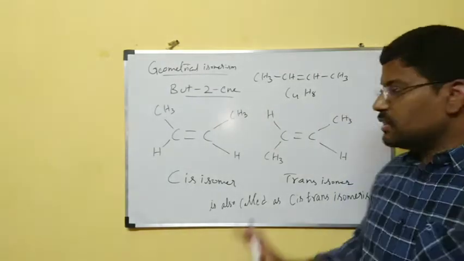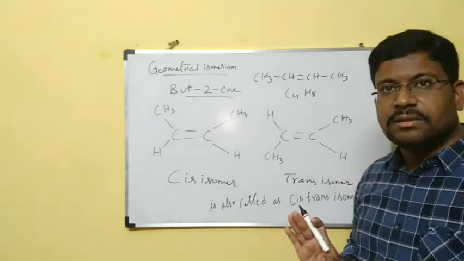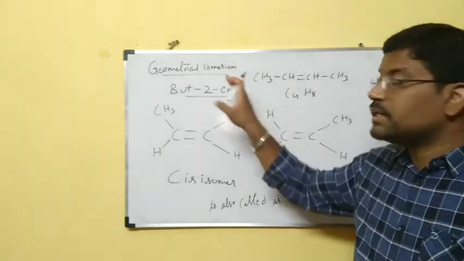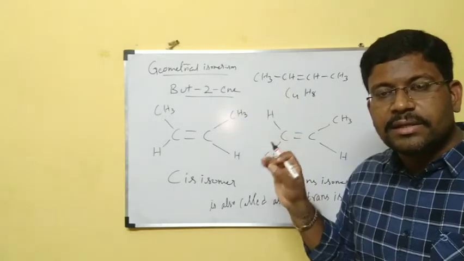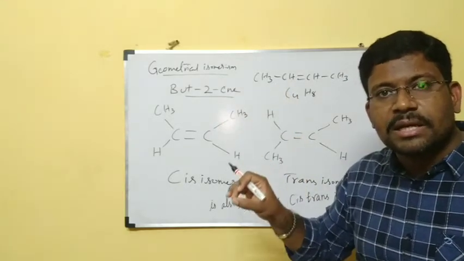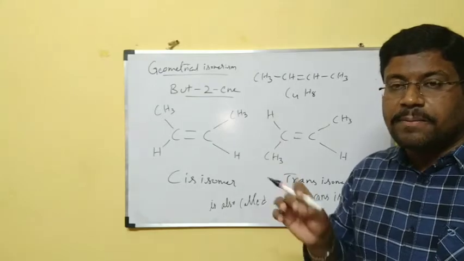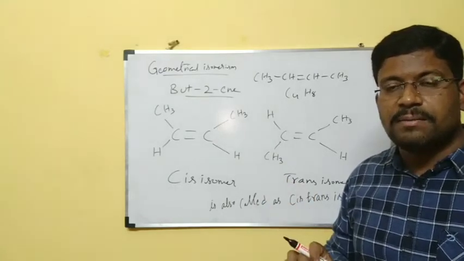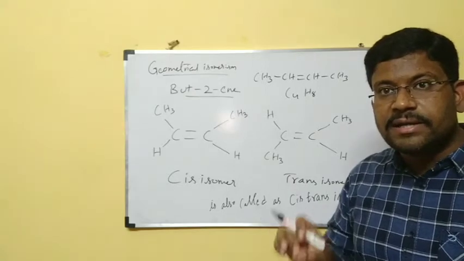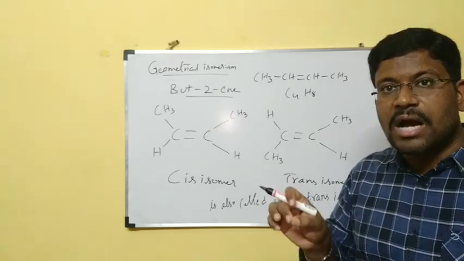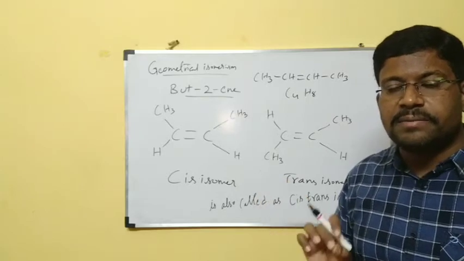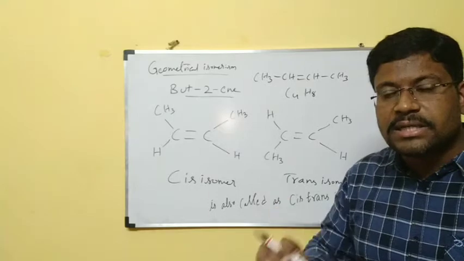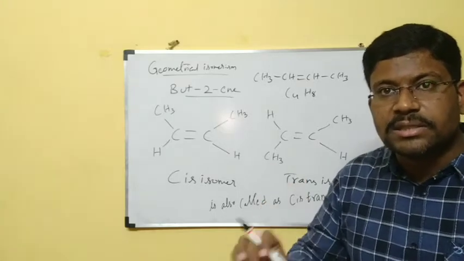These are the two isomers of butene. These two are called geometrical isomers, and that property is called geometrical isomerism. The property of compounds which contain the same molecular formula but differ in the arrangement of alkyl groups surrounding the carbon is called geometrical isomerism.